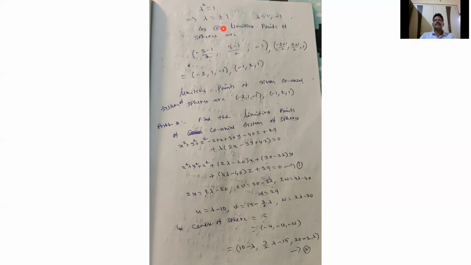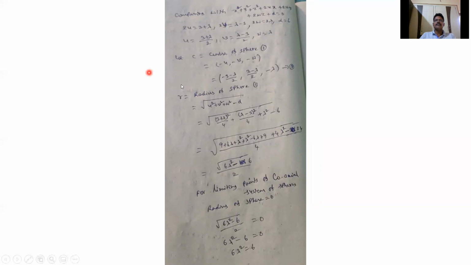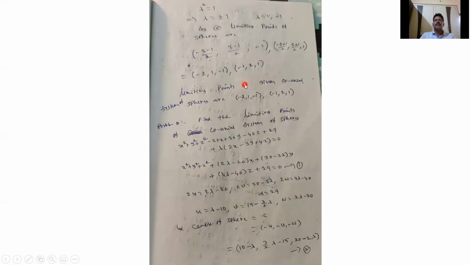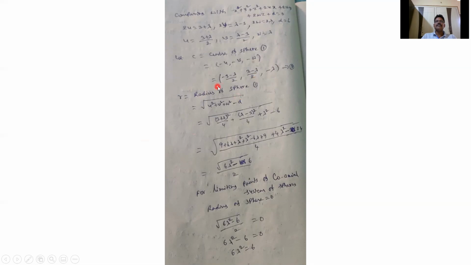So the limiting points of the spheres are found by substituting lambda equal to 1 in the center. You get minus 4 by 2, minus 2, 2 by 2, so minus 2, 1, minus 1. And the second one similarly, lambda equal to minus 1, gives minus 1, 2, minus 1. Let's see another problem. So finally, to find the limiting points of a coaxial system of spheres, just find the center and radius, equate the radius to 0, find the value of lambda, and then substitute in the centers. The centers of point spheres are called the limiting points.